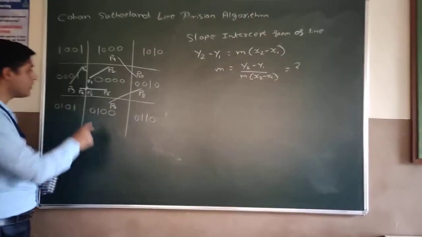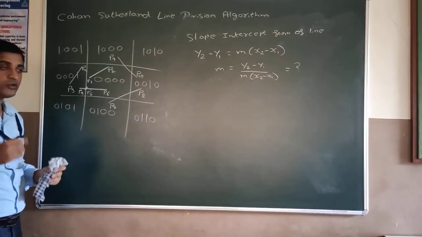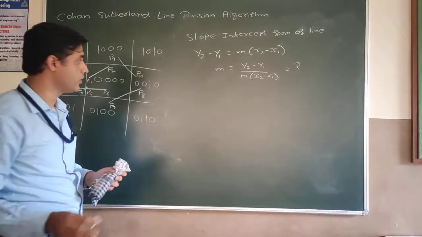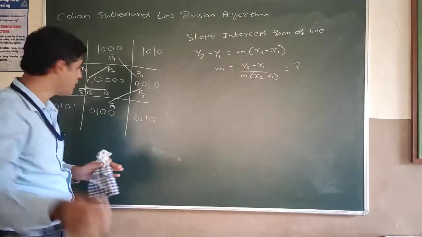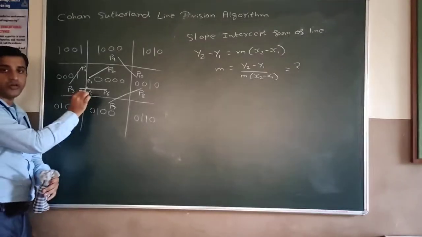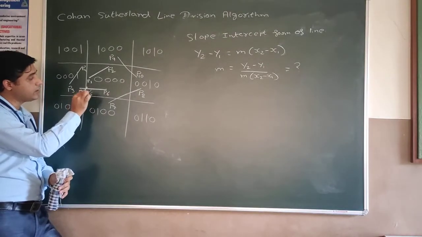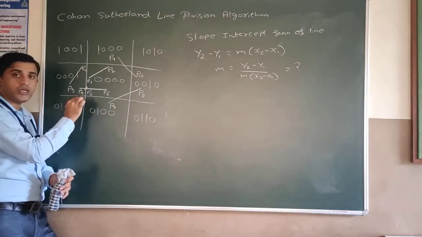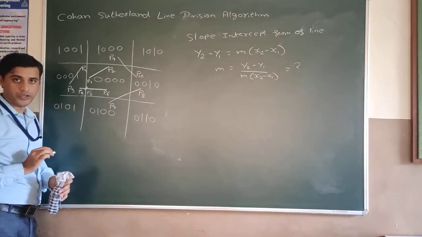Next thing is we have to find out P5. So P5 is nothing but the x and y coordinate. So in simple terms, whenever you want to find out the coordinate for this, you have to see whether the line is cutting the horizontal window boundary or the vertical window boundary.